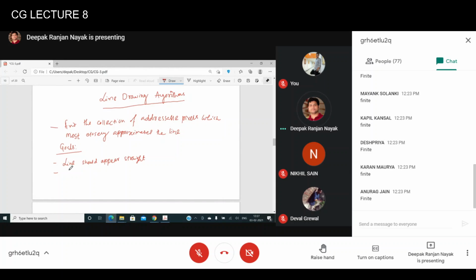Second, the line should start and terminate accurately, or else there will be a problem. At least the starting point and the termination point should be very accurate.